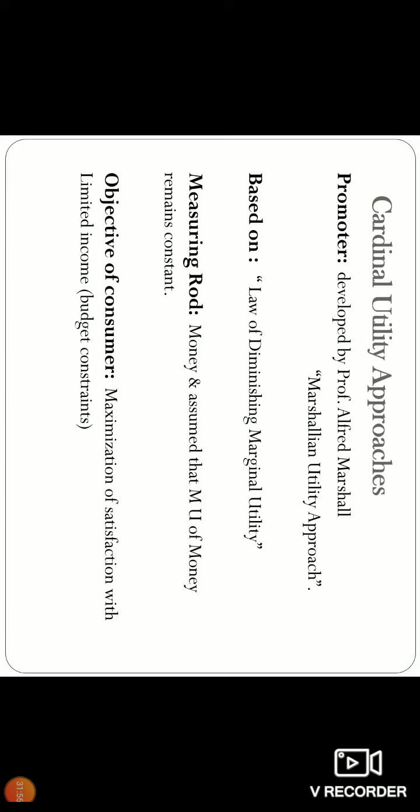Who developed this one? It was developed by Alfred Marshall. The promoter is Alfred Marshall, therefore the cardinal utility approach is also called the Marshallian utility approach. It is the basis for the law of diminishing marginal utility, without which you cannot study that law. The next video is on that. The measuring rod of utility is money. We assume that the marginal utility of money is constant. Therefore, money is used as the measuring unit of the utility of a commodity.